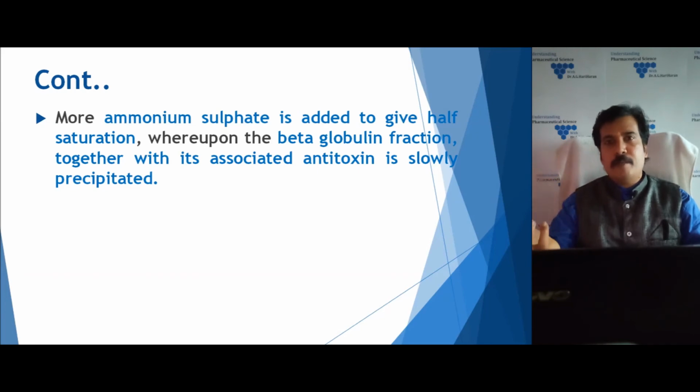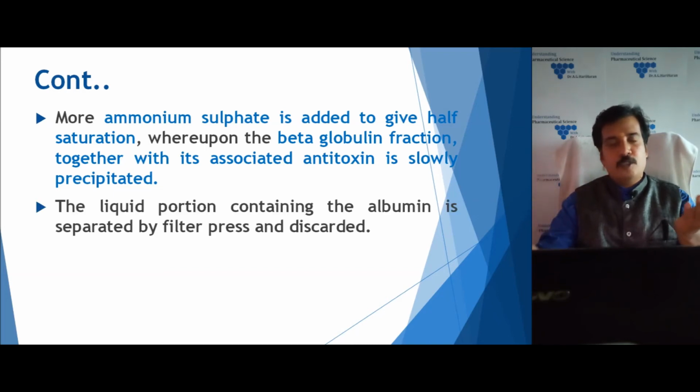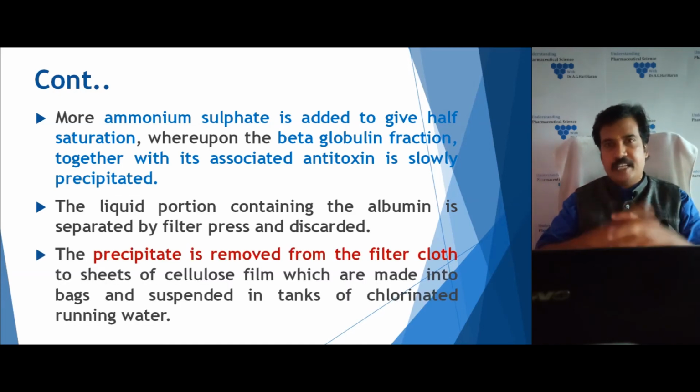The ammonium sulfate concentration is slightly raised from 1/3 level to half saturation. At this level, the beta globulin starts getting precipitated out. The liquid part will carry the albumin. So it is filtered with the help of a filter press. The liquid portion with albumin is removed, and we collect the filter cake which generally carries the beta globulin in a purer form.